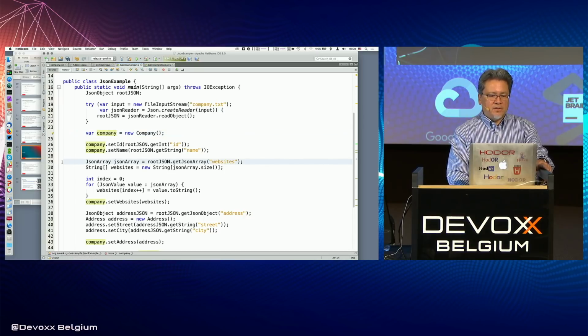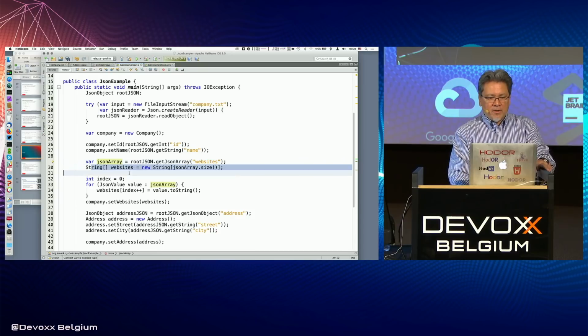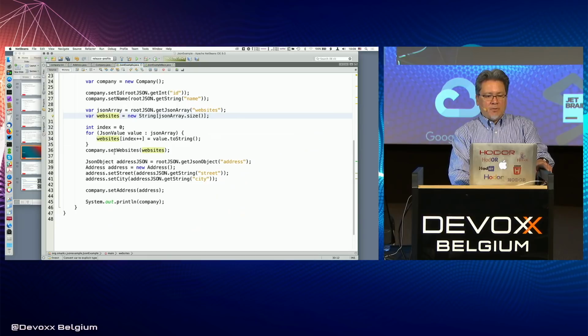OK, so some more code here. JSON array, do the same thing. Now here we get websites out of the array, and that's an array of String. We can actually use it there. Notice that the initializers here on the right-hand side are providing enough type information, so we can replace that with var. We have a for loop that indexes over JSON values in the JSON array.